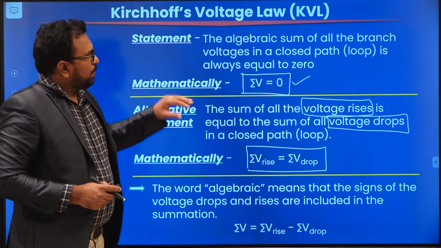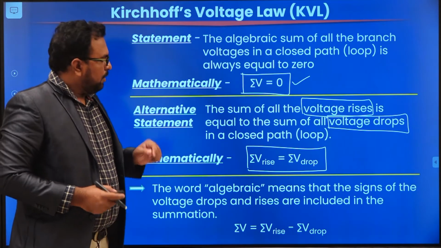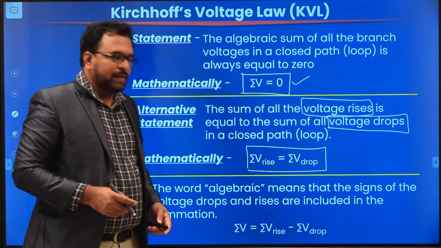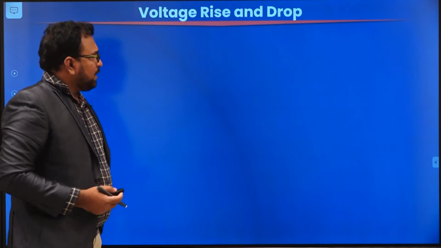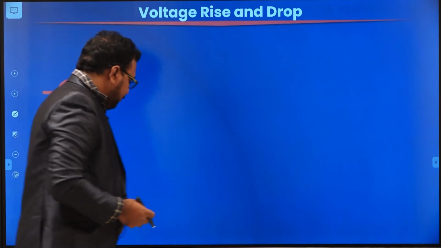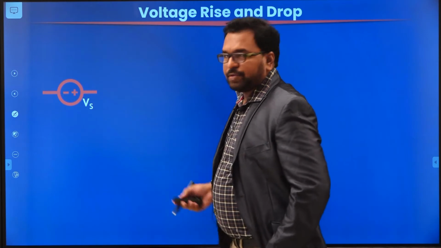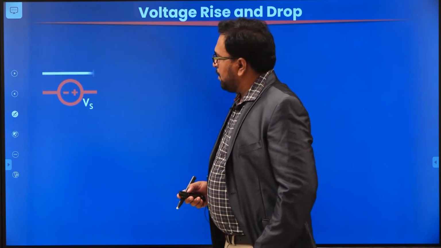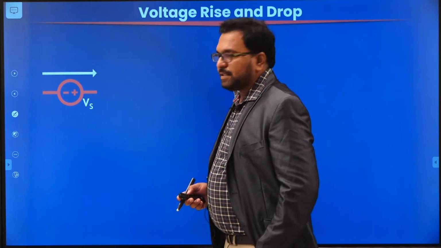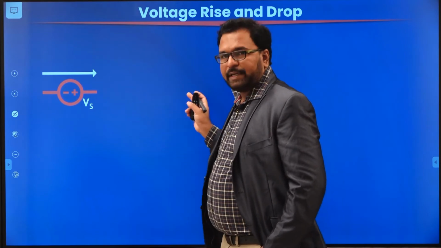First, before applying KVL, let us discuss voltage rise and voltage drop clearly. So let us discuss voltage rise. Here I have considered a source Vs, and in this source the current is going towards the right.